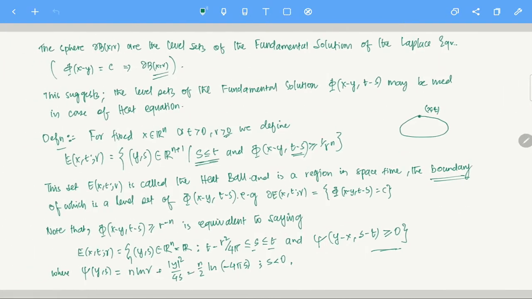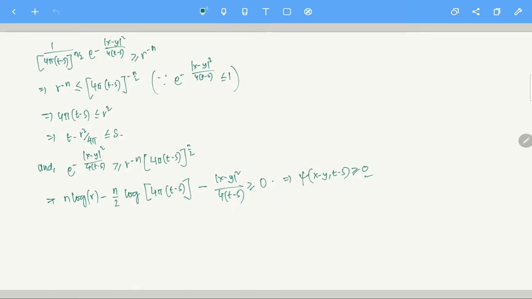That's what it is written. Psi is symmetric about x minus y, so psi of x minus y and psi of y minus x are essentially fine, but you can't change t and s. So here I wrote it like this.